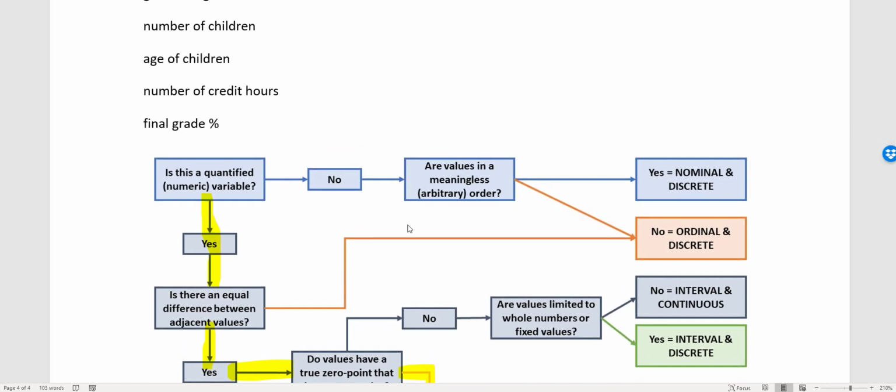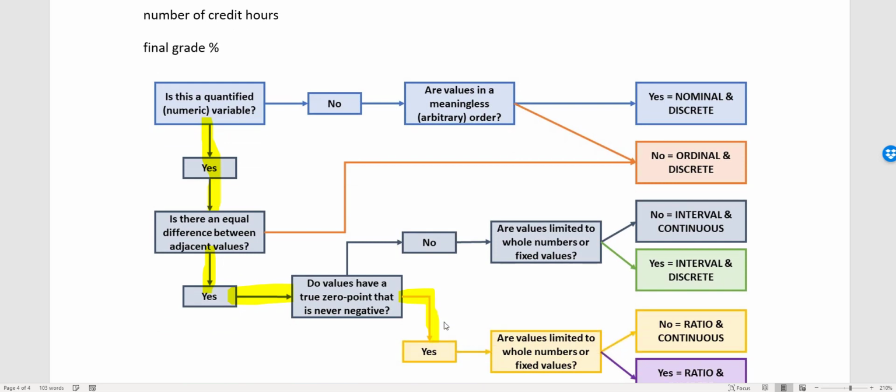All right, now let's think of age of your child or age of children, or age for anybody really. It is a numeric variable or quantified, right? How many years have you been alive? There is an equal difference between adjacent values. Someone who's 30 is 1 year younger than someone who's 31. Someone who's 31 is 1 year younger than someone who's 32. Is there a true 0 point?